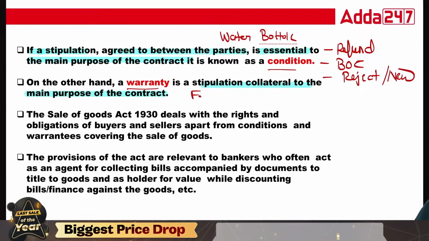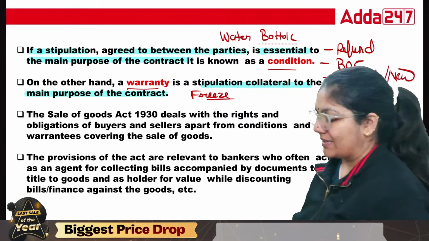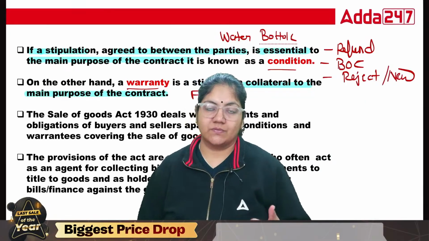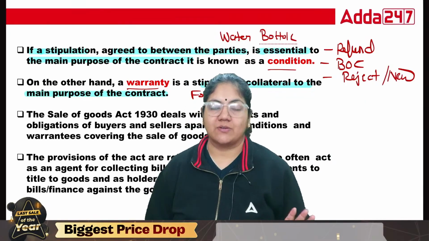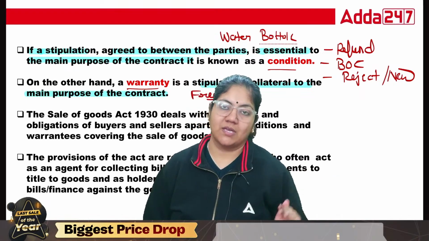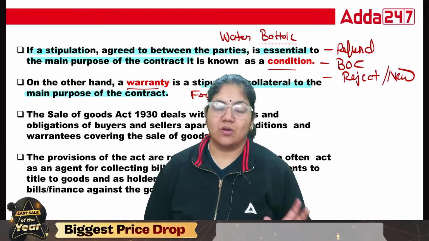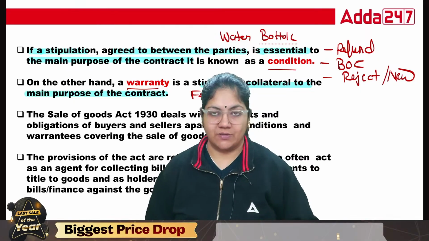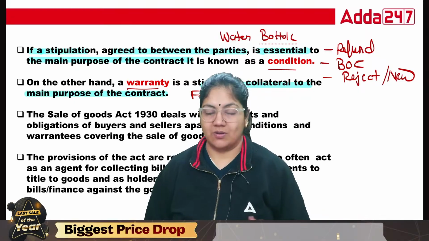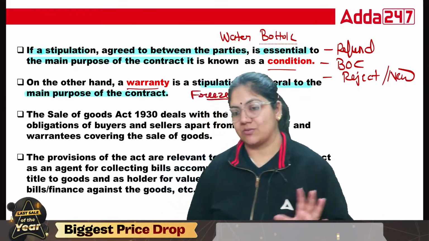Suppose I purchase a fridge, and the shopkeeper tells me, Nikkita ma'am, you have 2 years of free service from our side. Free service means if anything happens to my fridge, the shopkeeper will give me free service for 2 years. This is called warranty. So in warranty, we don't have any right to a refund or to return our goods. We can only get the item attached to the goods repaired or replaced.